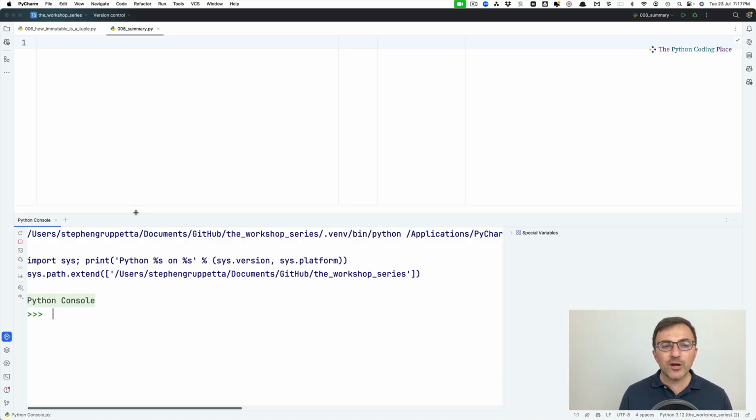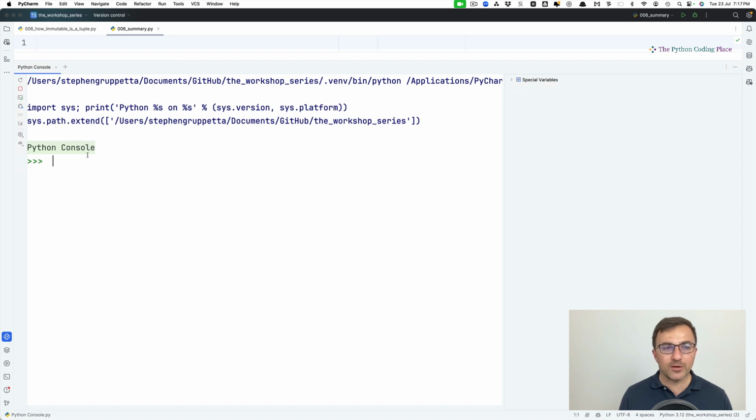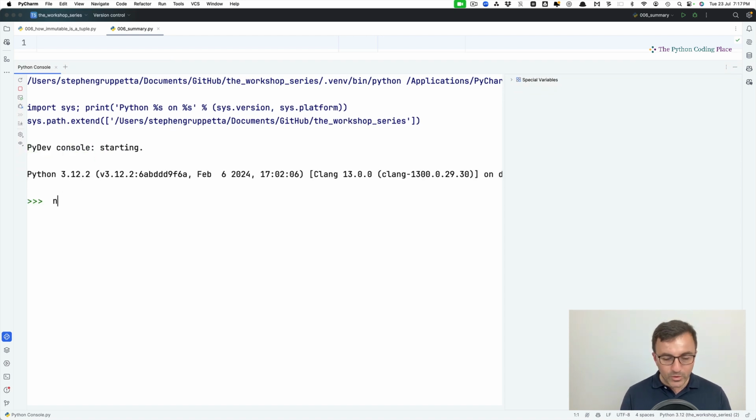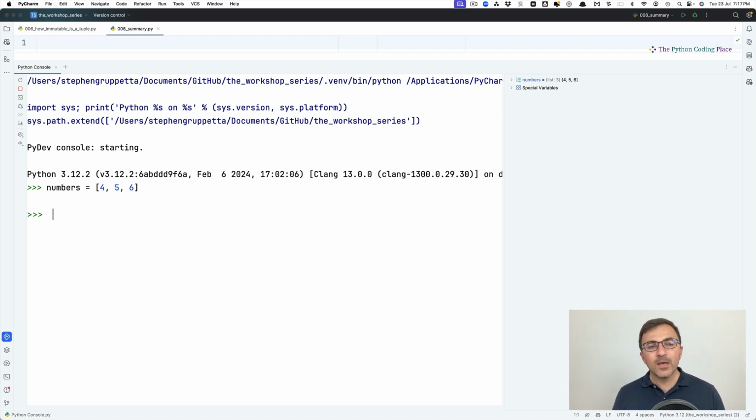I promised very briefly to tell you what tuples and immutability are. So I'm going to do this super quick. Let's assume we have a list first. Let's say 4, 5, 6. A list is a sequence with items in a specific order, and it's mutable. We'll see what that means in a second. And let's assume I have more numbers, which is a tuple. I'm going to use the parentheses, even though we don't need to use the parentheses to create a tuple.